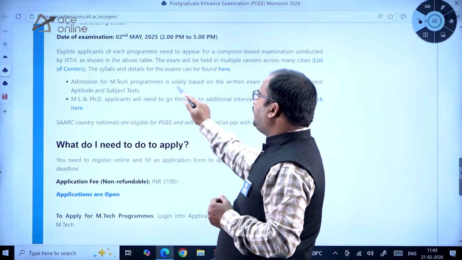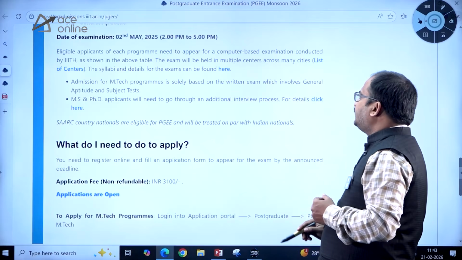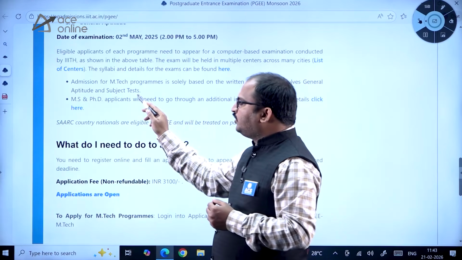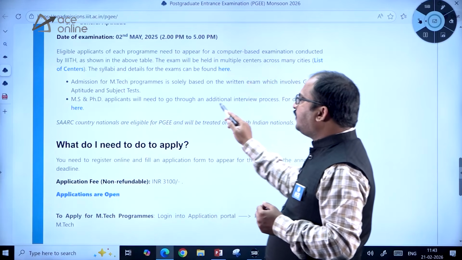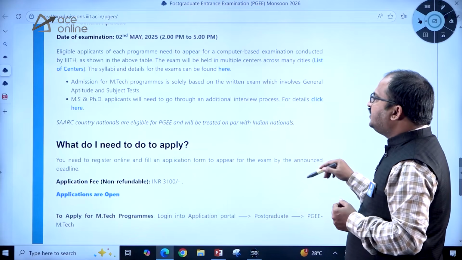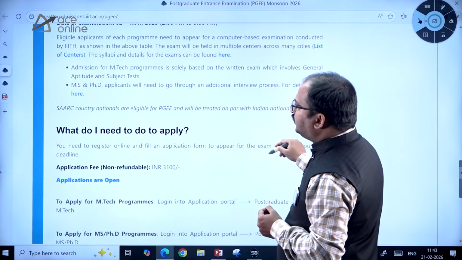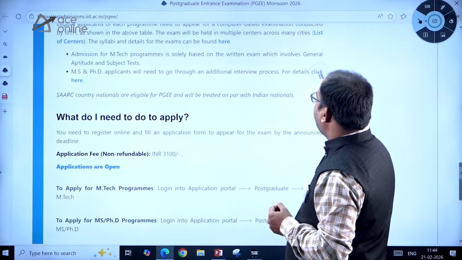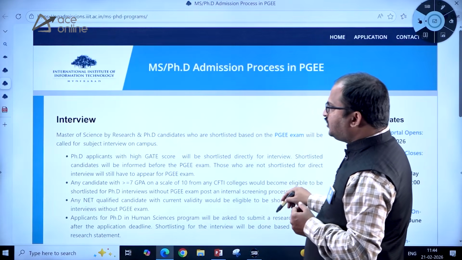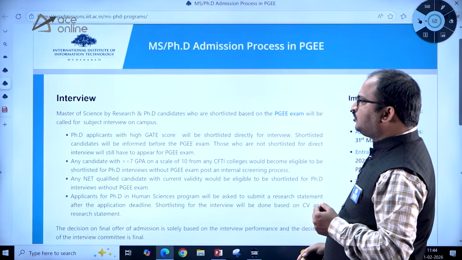Then admission for MTech programs is solely based on the written examination, which involves general aptitude and subject test. MS and PhD applicants will need to go through an additional interview process. So that is also given here, additional interview process related information. So kindly go through this, dear students.